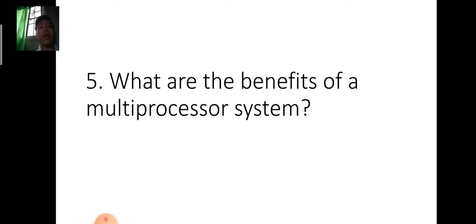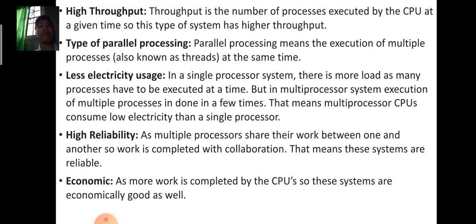Lastly, what are the benefits of a multiprocessor system? These are the benefits. The first one, high throughput. Throughput is the number of processes executed by the CPU at a given time, so this type of system has higher throughput. It is a type of parallel processing. Parallel processing means the execution of multiple processes, also known as threads, at the same time.